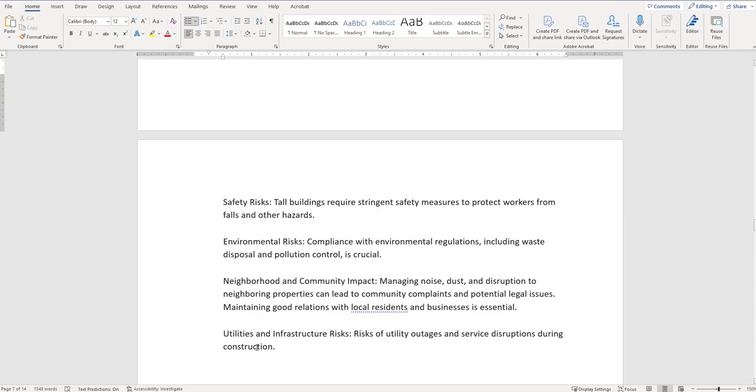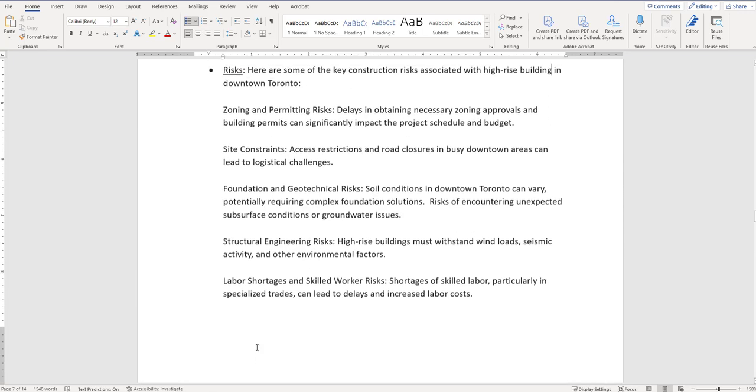This will be a big one if you have a building or some sort of structure in a remote area, right? So if you're not in a big city, this could be an issue. Utilities might not be available. So these are some of the risks.